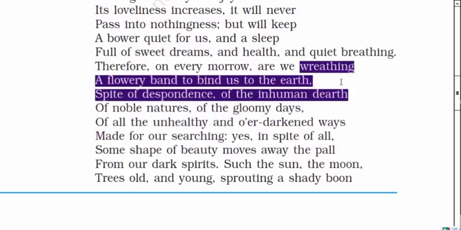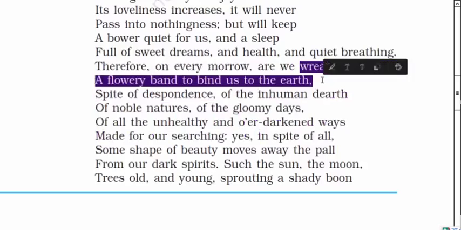What is the reason the poet wreathes a flowery band and maintains a good relation with the earth? The reason is that some shape of beauties moves away the pall from our dark spirit, because the beautiful things can overcome the darkness of a dark spirit.